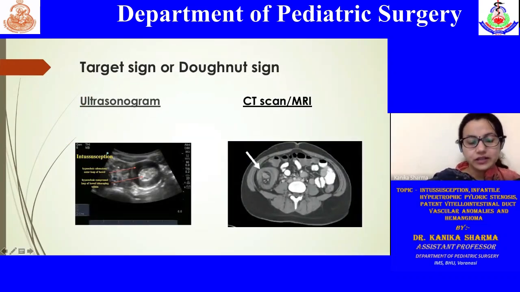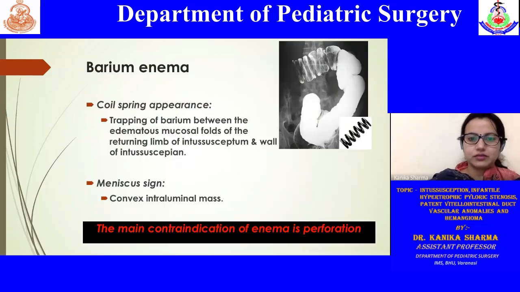Then target sign most commonly is defined on ultrasonogram, however it can also be commented on both your X-ray and CT scan. CT scan is also an investigation which, as I said, is reserved for rare cases.